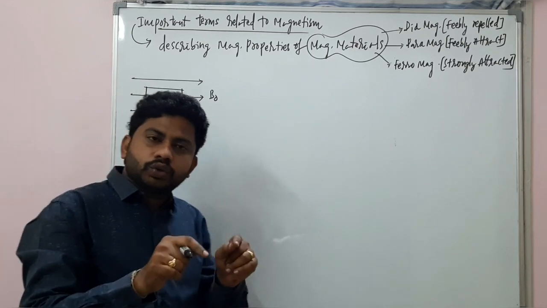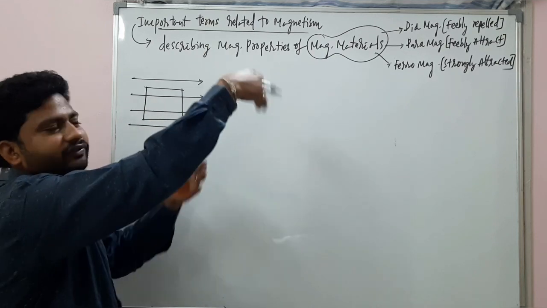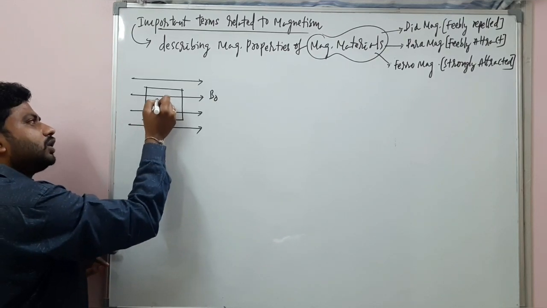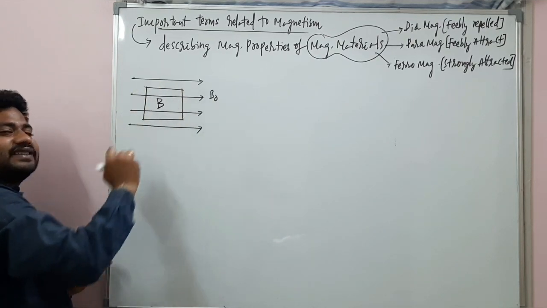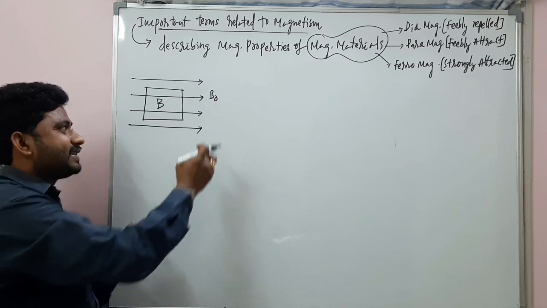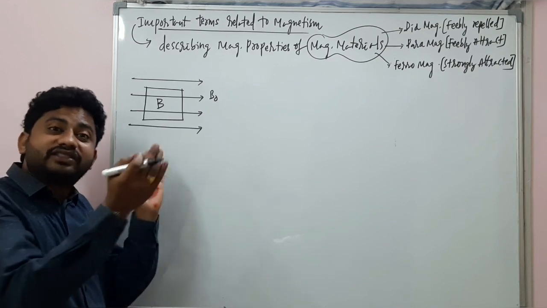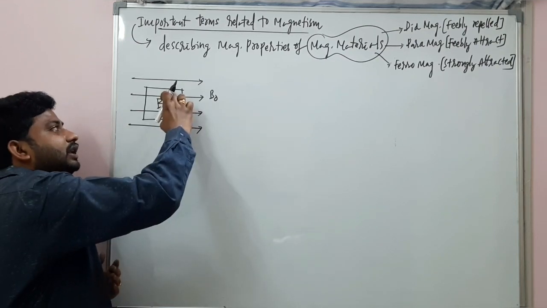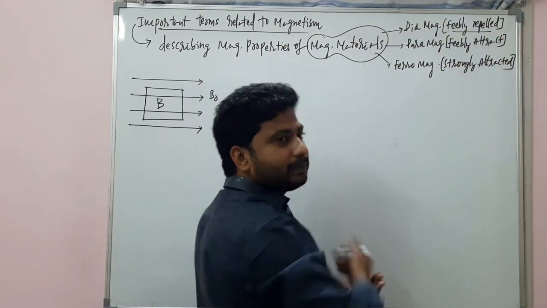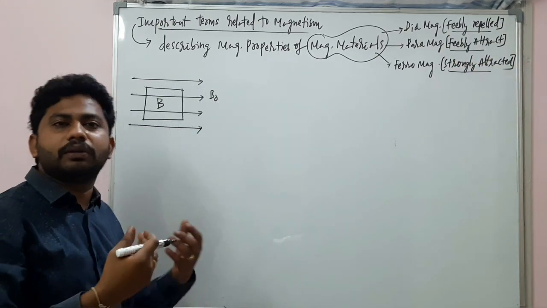Due to the position of this object, which may be any kind of magnetic substance, a total magnetic field will be produced inside. Magnetic field strength is a vector quantity, as B naught is a vector quantity, and this total magnetic field is also a vector quantity. Depending on these two values, this particular magnetic substance may be feebly repelled by this external magnetic field, or feebly attracted, or strongly attracted by the external magnetic field.